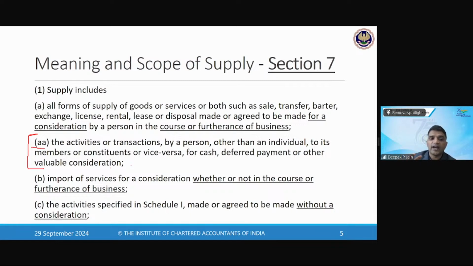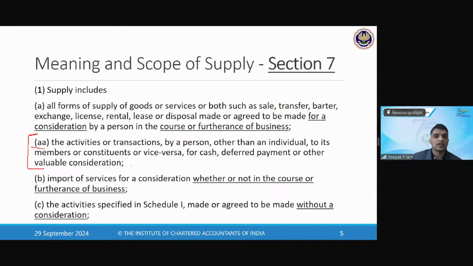Where any activity or transaction is done by an association, which is a person other than an individual, what does that mean? It could cover associations, clubs, any welfare associations, all of that which is providing a service to its members.